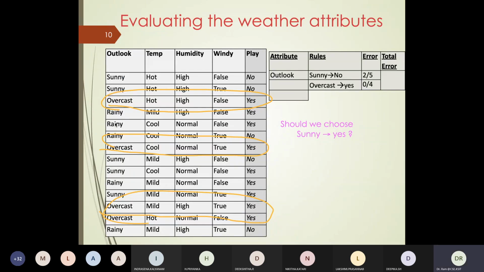Let's look at the third value of this variable where outlook is rainy. Can you work out and tell me what the rule should be and what would the error be when outlook is rainy? 2/5 is the error. But what should the rule be? When I say rainy, should I say rainy yes or rainy no? Who said rainy no?